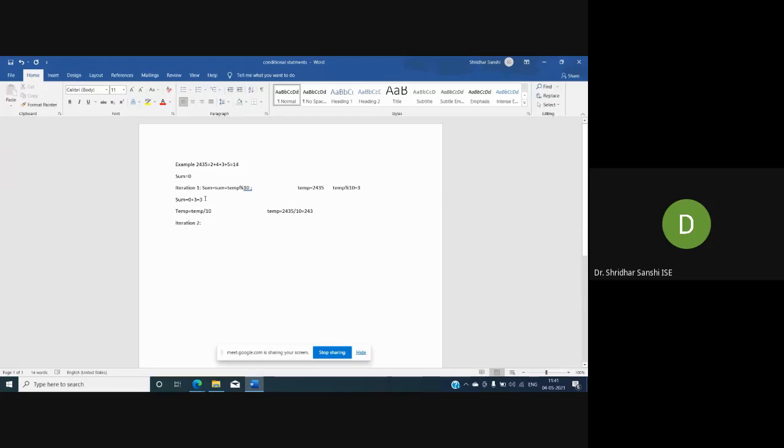So now we check. You have some value is equal to 3 now, right? So again we need to execute this statement, correct? What is the temp value now? Temp is 243, correct? So when you do temp percentage of 10, what will it result? If you divide 243 by 10, what will be the remainder? The remainder will be 3, correct?